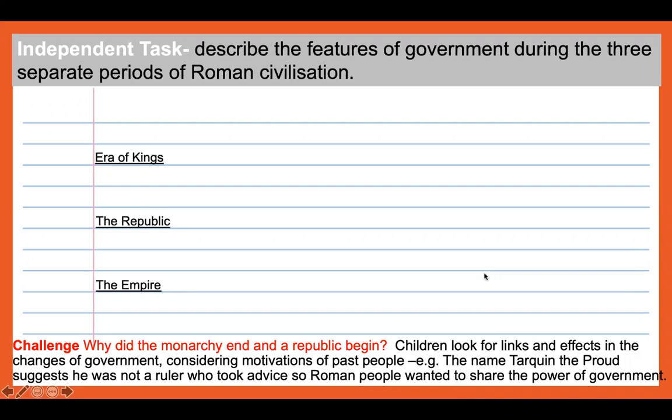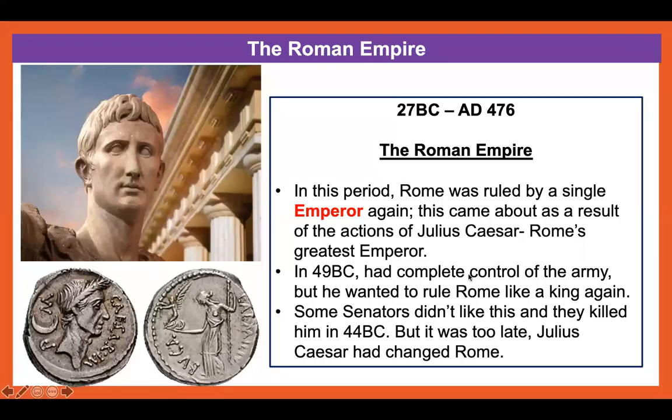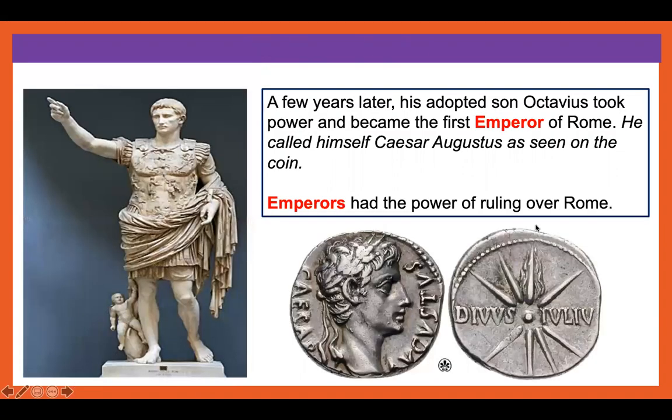Pause the screen. Now on this slide, this is some information that is going to help you. So you need to read through and write down any key facts that have anything to do with the empire. Okay, so you have this slide, you can pause the screen. And you have this slide, pause the screen.